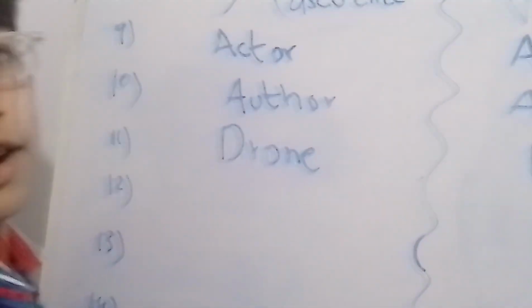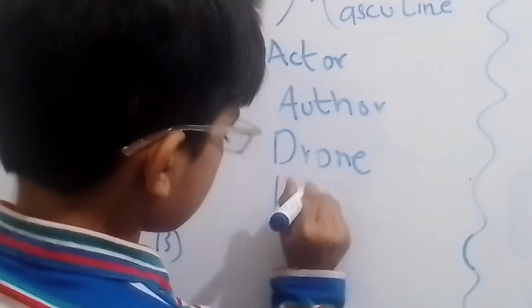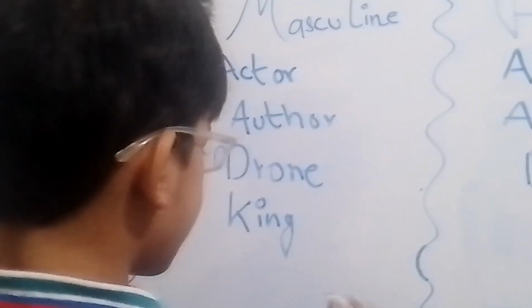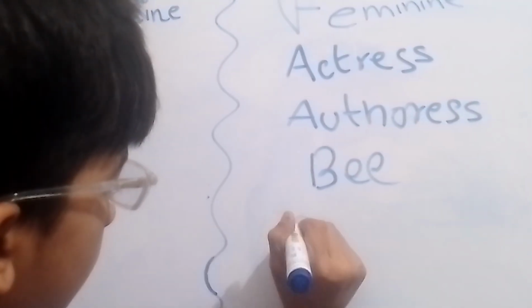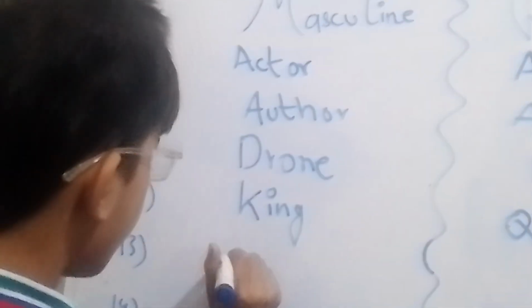Our next word is king. King. It is a masculine and the feminine version is queen. Queen. Our next word is waiter.